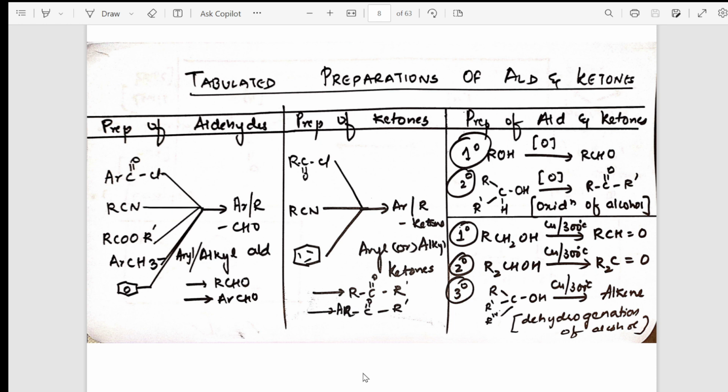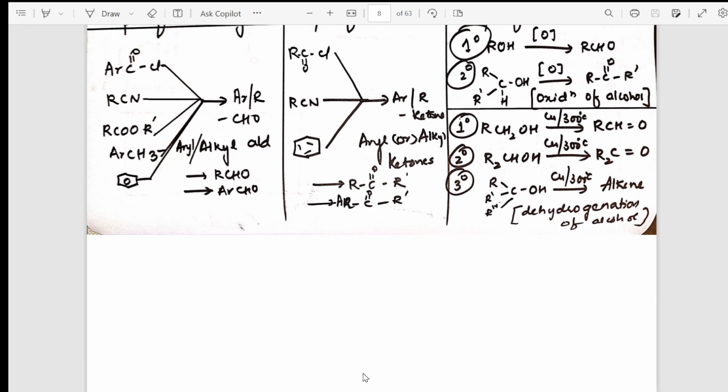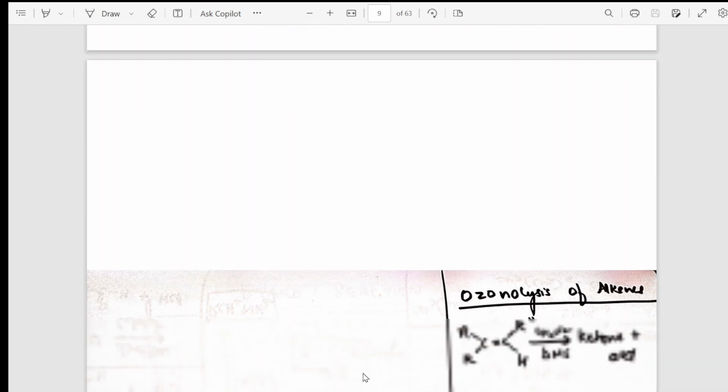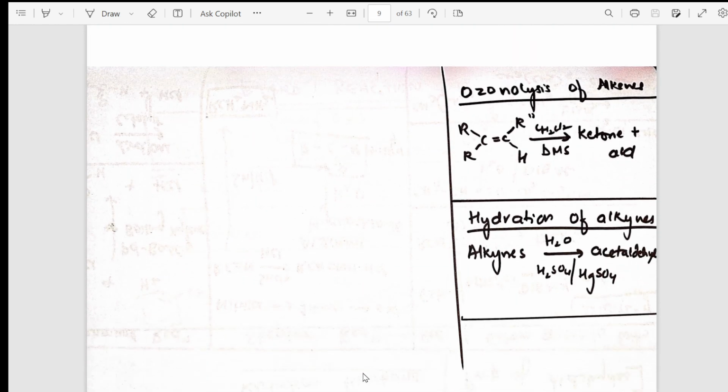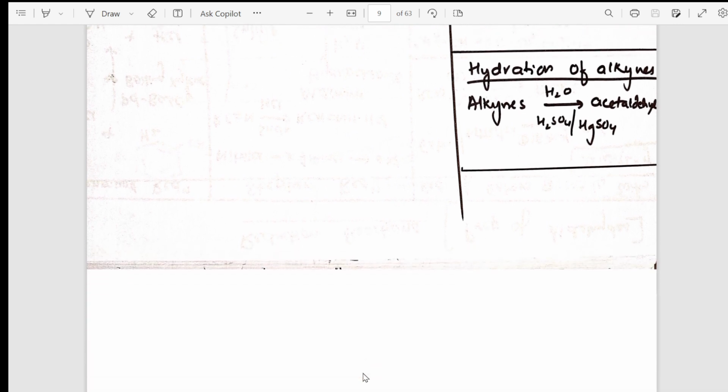Again, I have already done the, please remember, one shot videos. So you can watch the one shot videos which are kept in the playlist. Then students, now gradually after the preparations, this is one more preparation which is shown by both aldehydes and ketones: ozonolysis reaction, hydration of alkynes. Now in detail, let us go into the topic now.